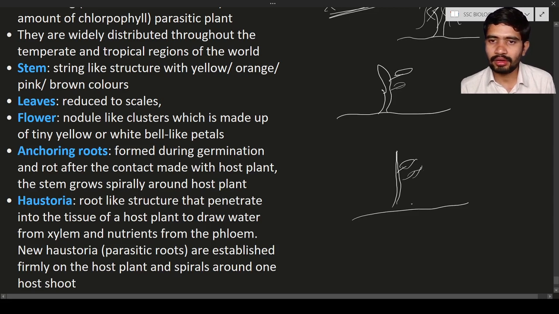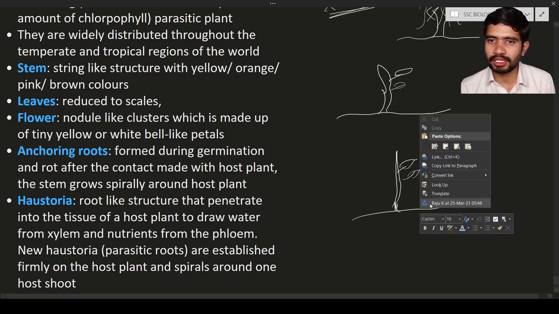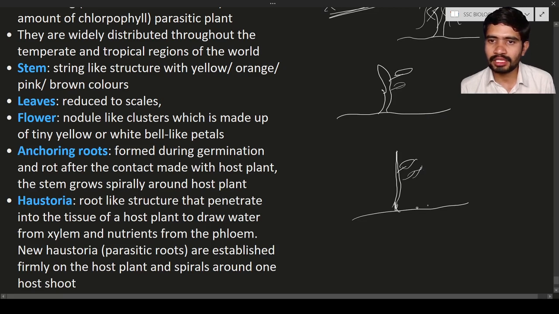First, what will happen: let us consider the seed of the dodder is present over here. The seed will germinate and produce a root system. First the root system is produced and also the stem. It will search for host plants near to it. If a host plant is there, it is going to attach to the host plant.